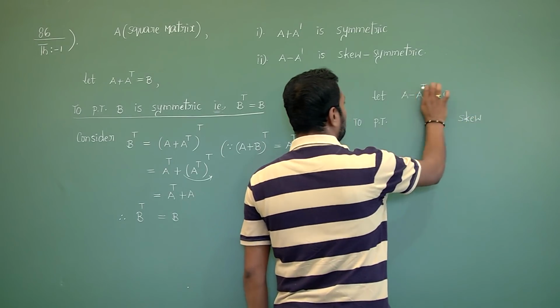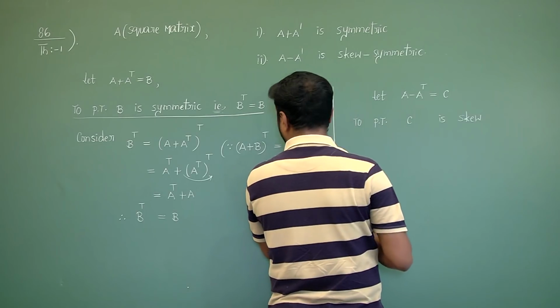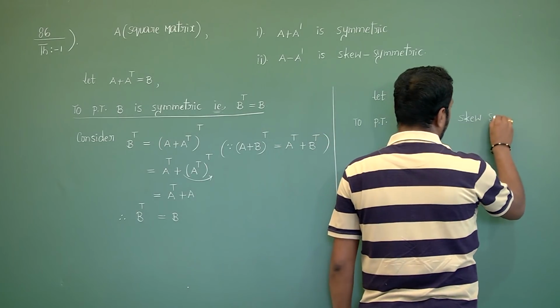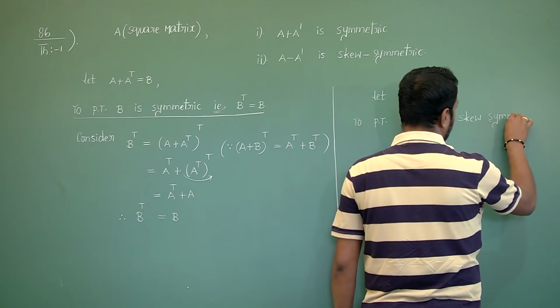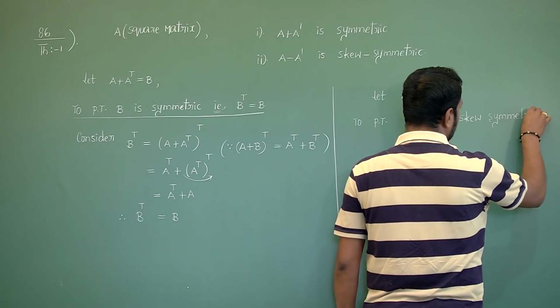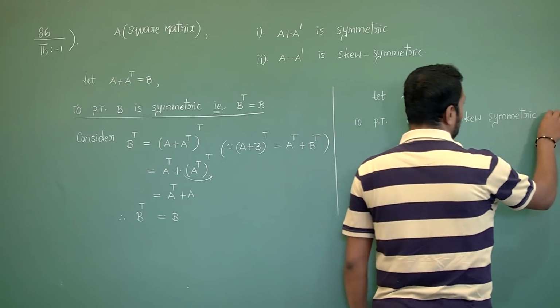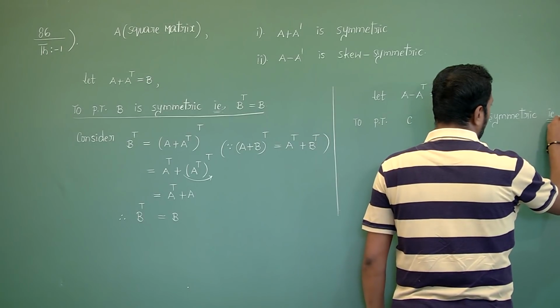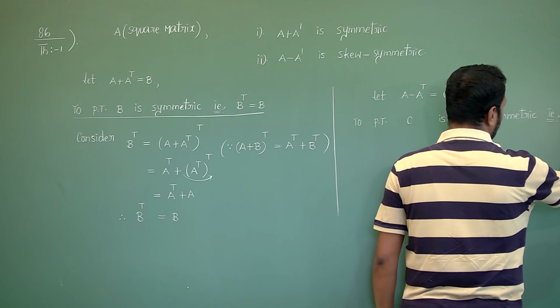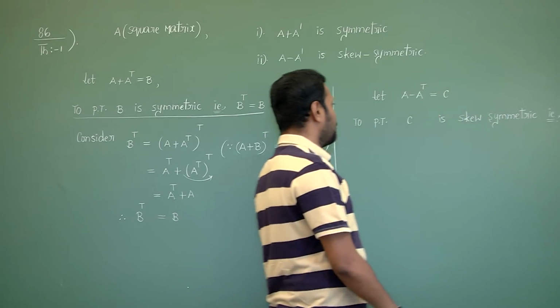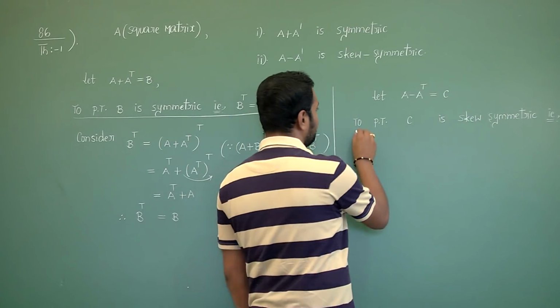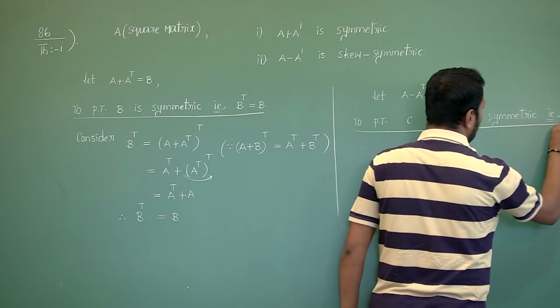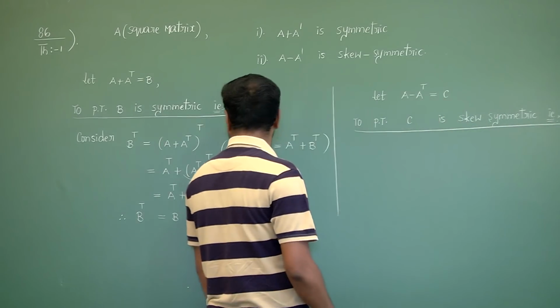That is, A minus A transpose I have taken it as C. C is skew symmetric. That is, what is the condition of skew symmetric? Means C transpose equals to minus C. So that we need to prove this condition.